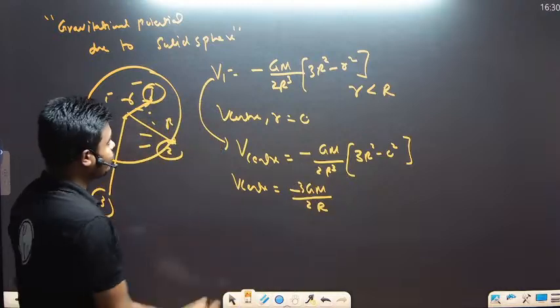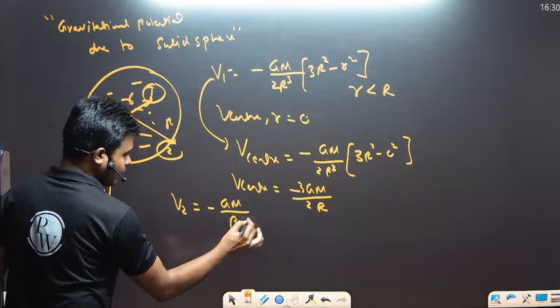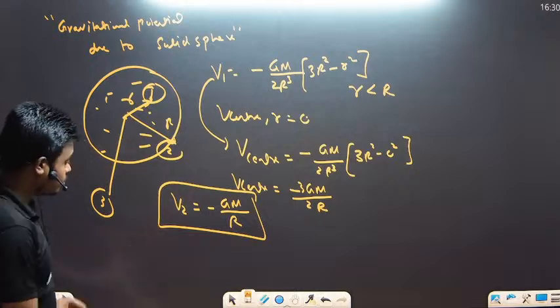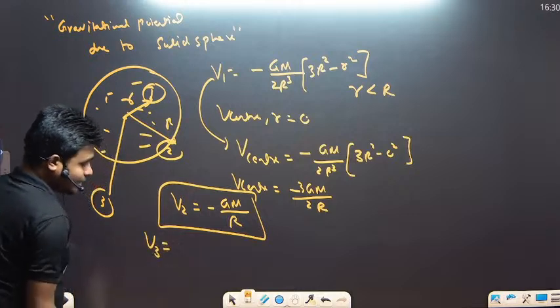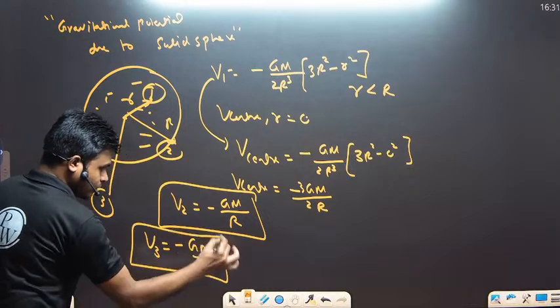Next, the gravitational potential at point 2 is minus GM divided by capital R. It is the same as that of the hollow sphere. Next we have the gravitational potential at point 3, that is the outside point, that will be minus GM by small r.